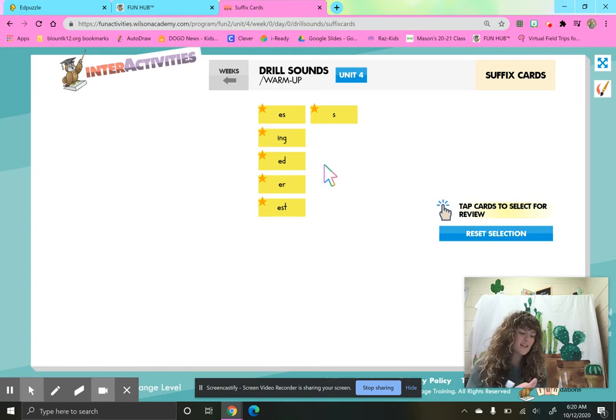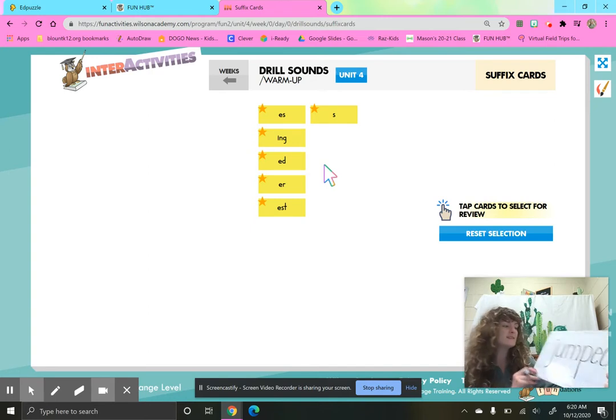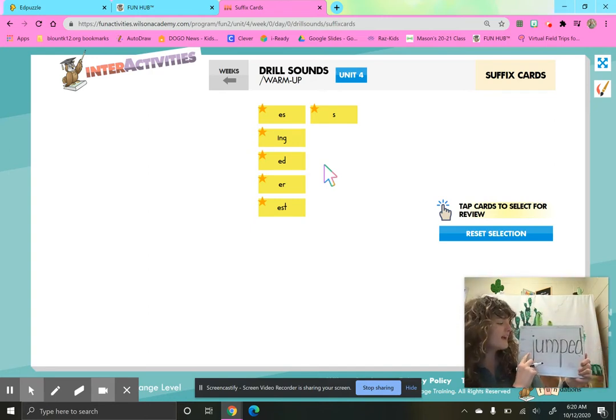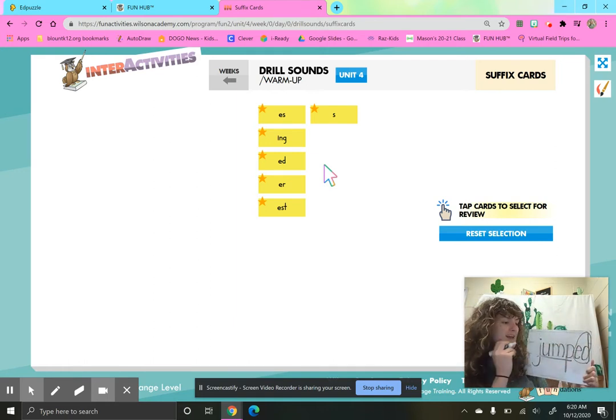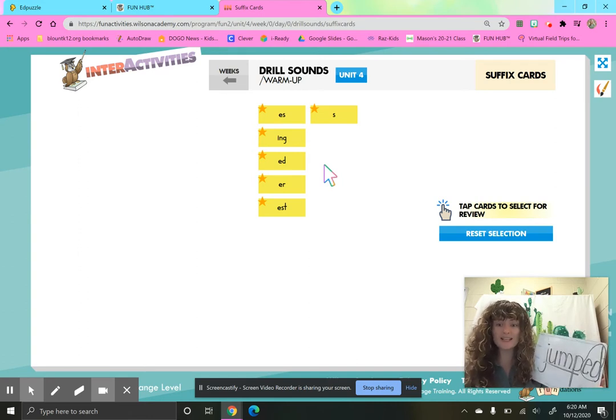And sometimes, friends, if you're having a hard time figuring out what that ed is going to sound like, try to use the different ways that it can sound and see which one makes the most sense. So, for example, I have the word jump as my base word. Jump, jumped. What did that ed sound like? If I jumped on the trampoline, that means I jump in the past. I already did it.